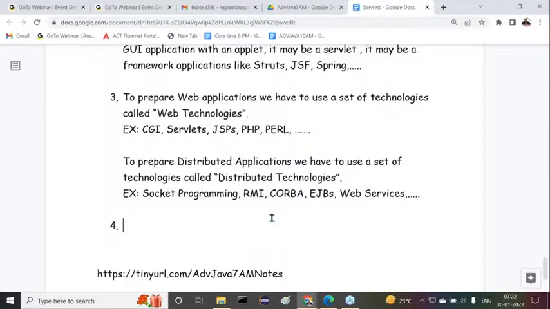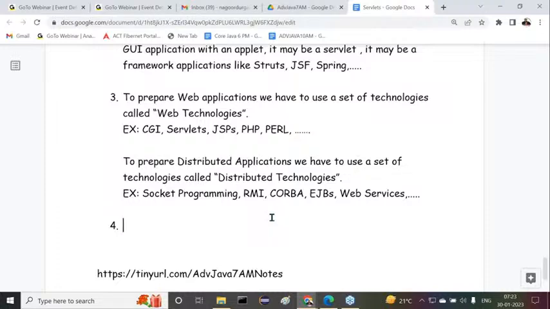All right, that's okay, fine. All of you observe carefully. One more point I'm telling you. Listen carefully. Both web applications and distributed applications, both are server-side applications or not? Understand clearly? Yes, definitely both are server-side applications only. Both are based on client-server architecture. Definitely both require communication. Understand it clearly? What I'm telling you now. Fine.